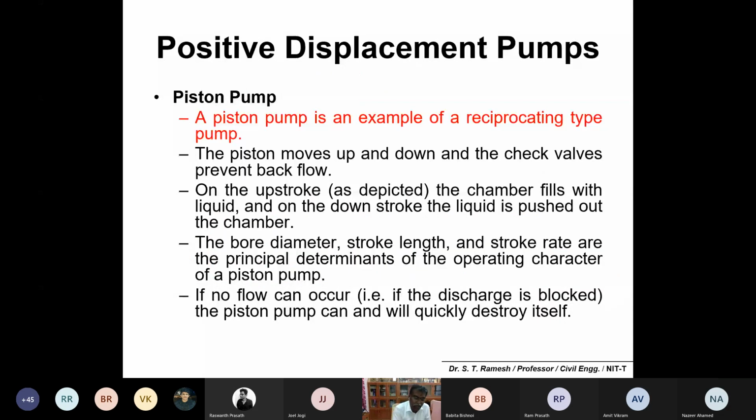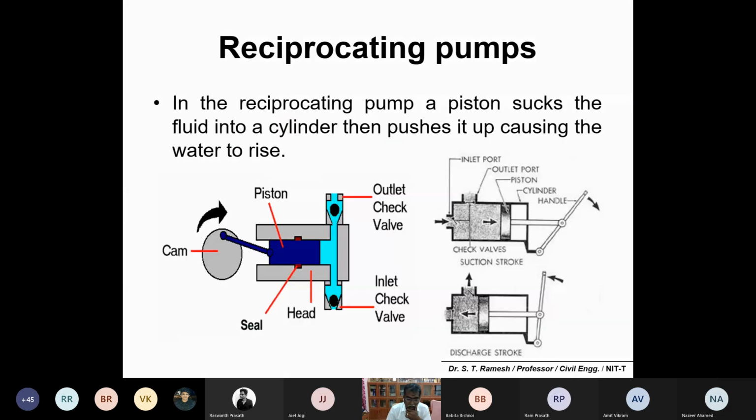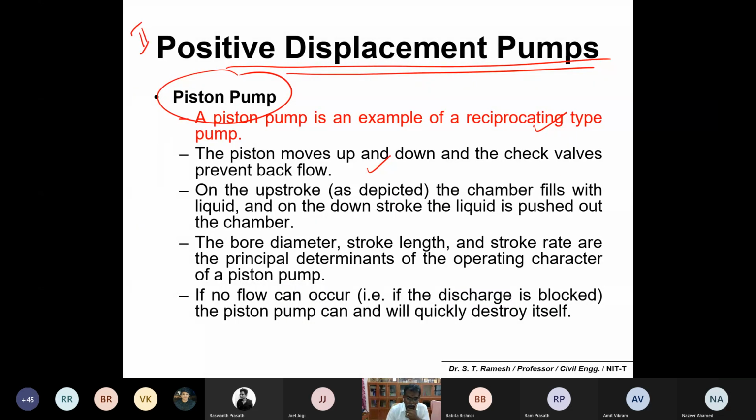Okay, so we'll move on to the second cluster of pumps, which is positive displacement pumps. One example is the piston pump, also called the reciprocating pump. The piston moves up and down, and the check valves prevent the backflow.